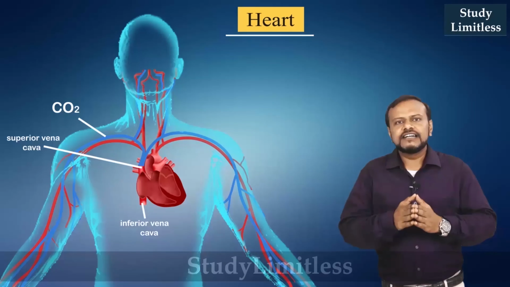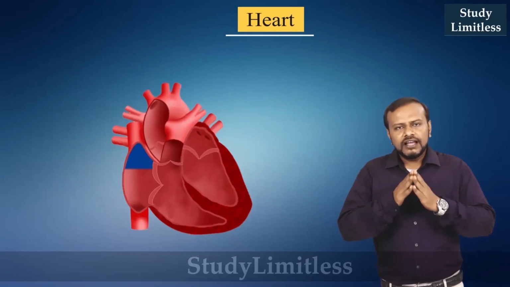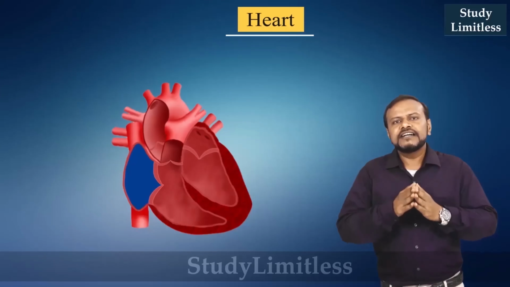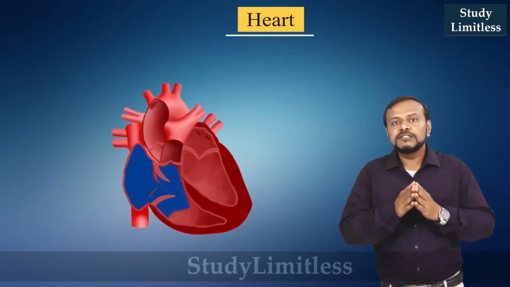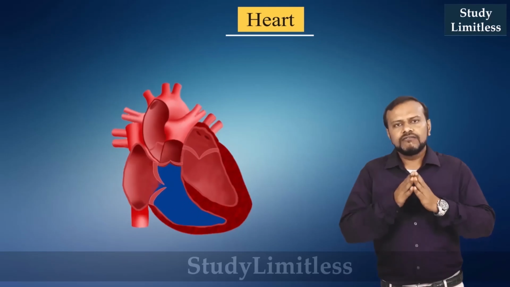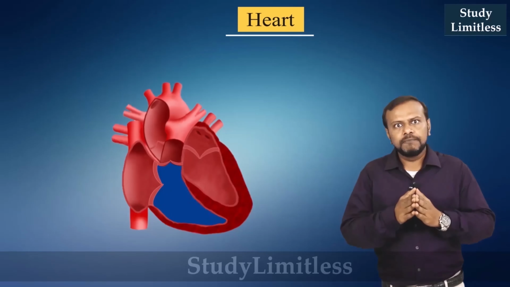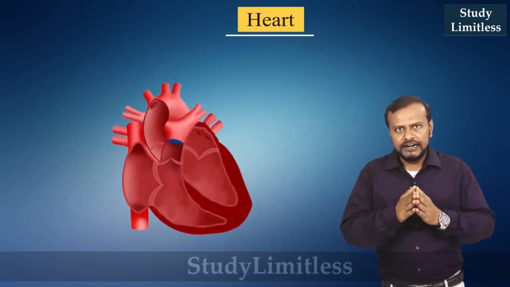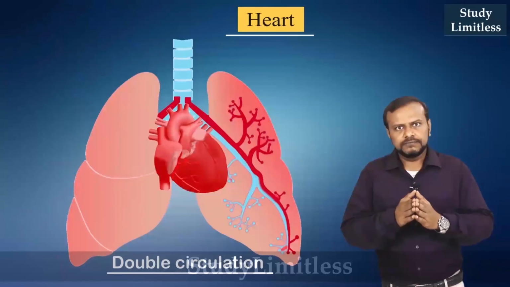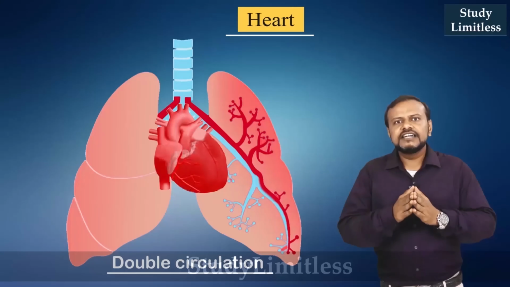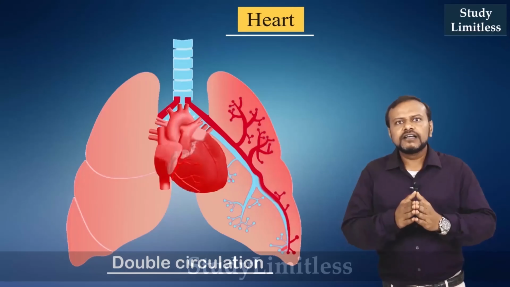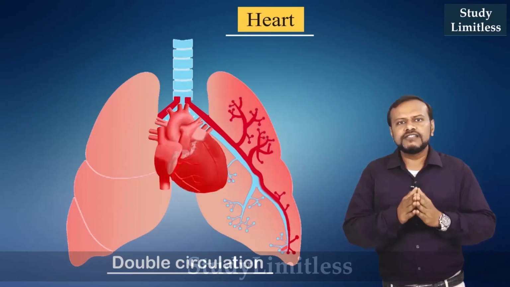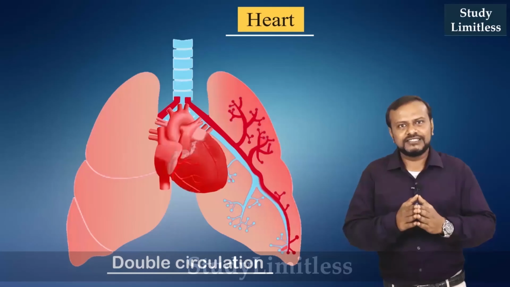This blood gets collected in the right atrium. When the blood collects in the right atrium, it expands, and when it contracts, this blood is pushed into the right ventricle, which results in the expansion of the right ventricle. Now when the right ventricle contracts, it pushes the blood through the pulmonary artery back to the lungs, where the carbon dioxide is expelled and in turn oxygen is exchanged. So in this entire process, the blood passes twice through the heart. Hence this process is known as double circulation.